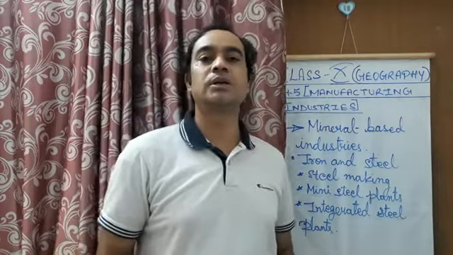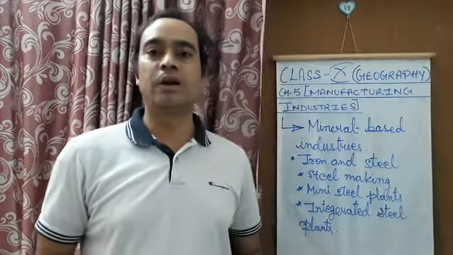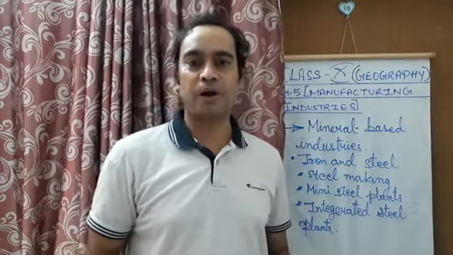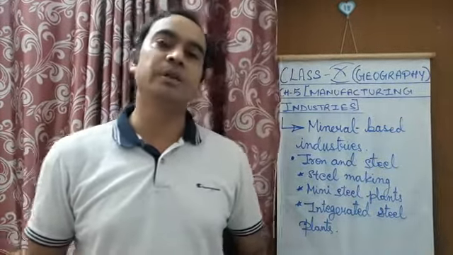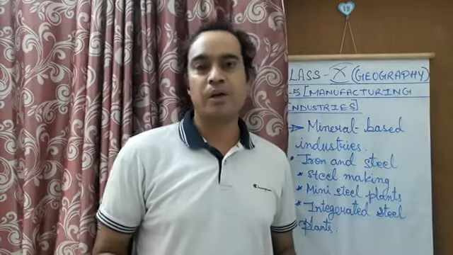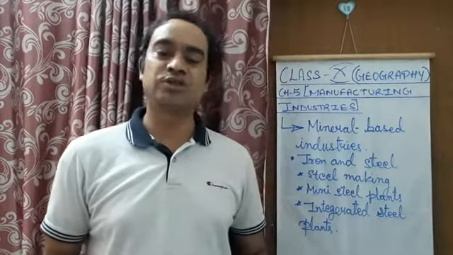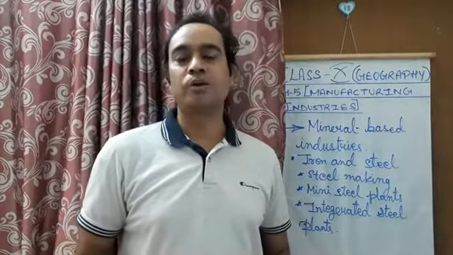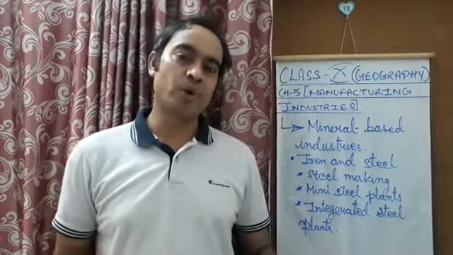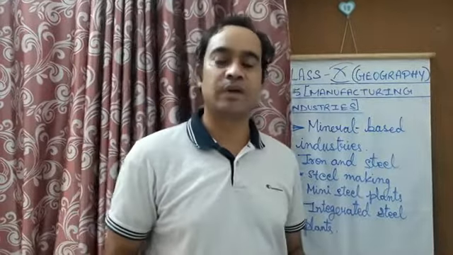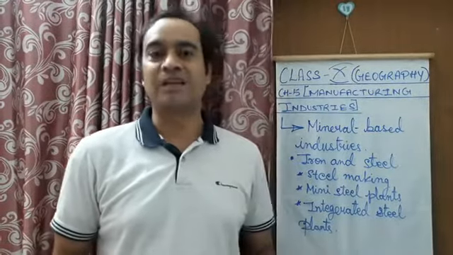Apart from this, there are also some mini steel plants. What are these mini steel plants actually? Mini steel plants are smaller, whereas large scale steel plants use blast furnaces, where the iron ore is reduced to pure iron by adding limestone as a flux in the blast furnace.